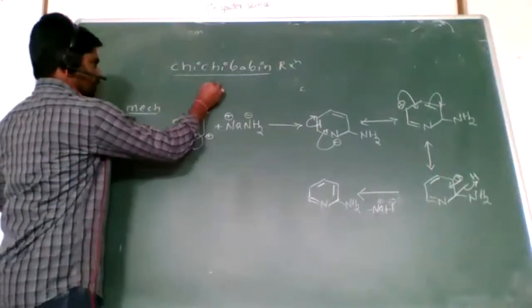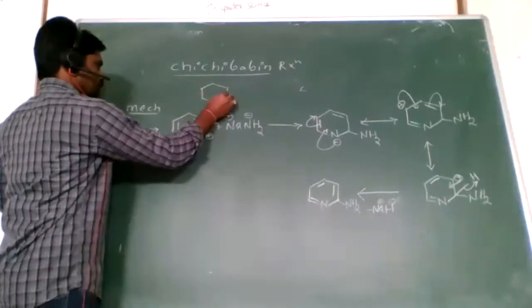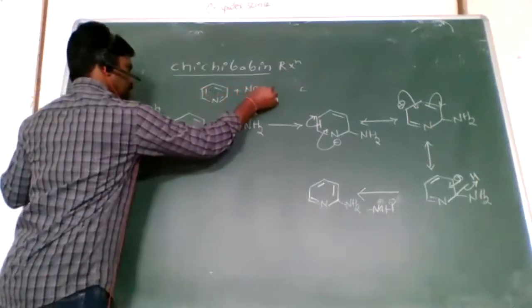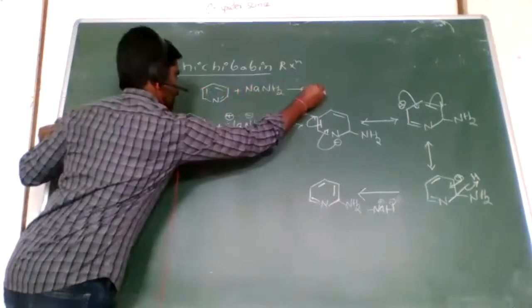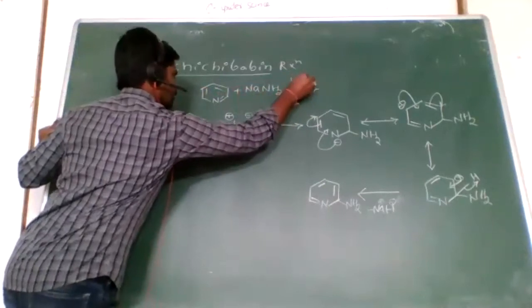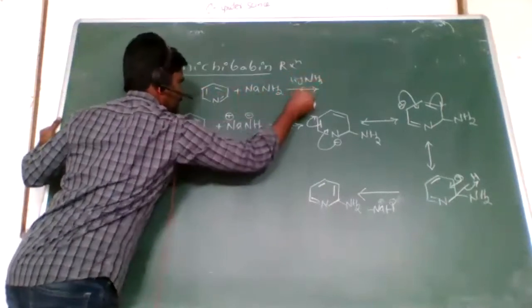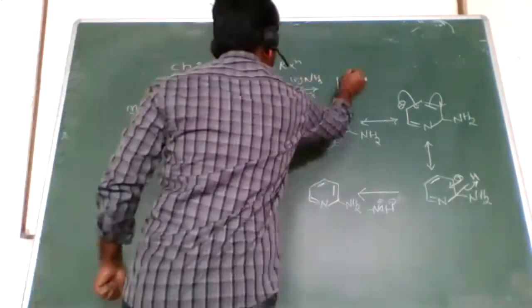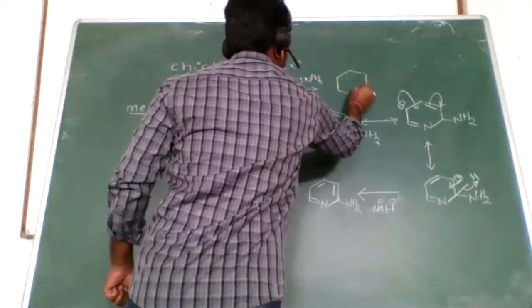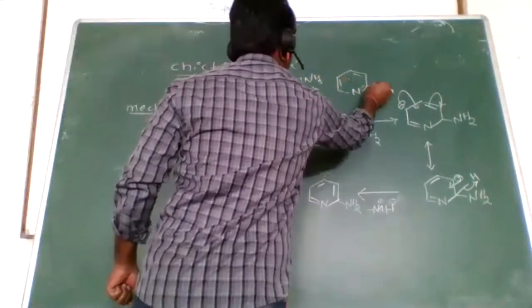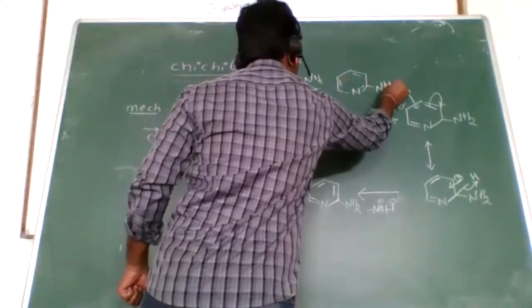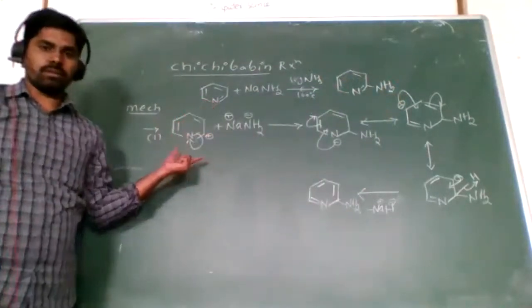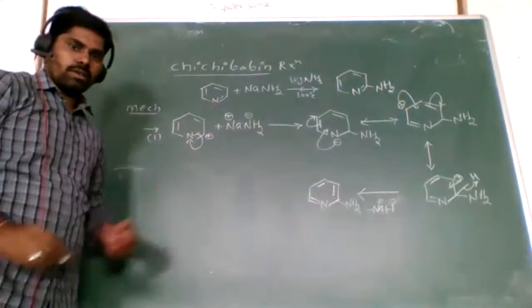Chichi-Bobbin reaction, what is that? So here pyridine, when it is reacted with the sodamide, liquid ammonia at 100 degrees Celsius, we get 2-aminopyridine. So this is the reaction, this is the mechanism. Okay, clear? So write down.